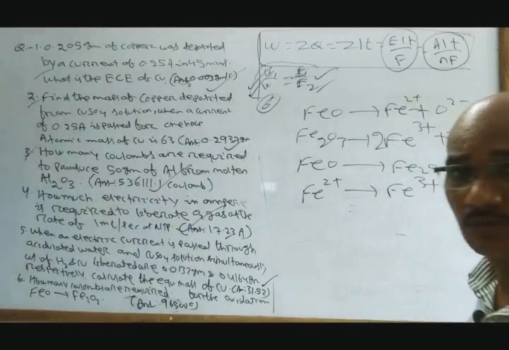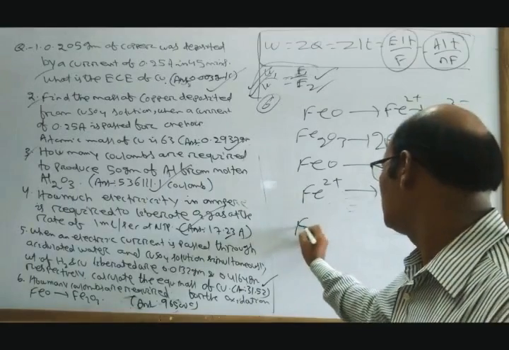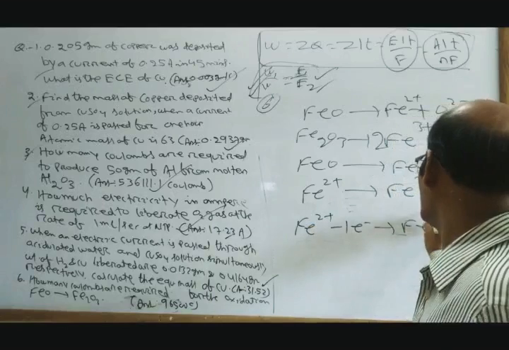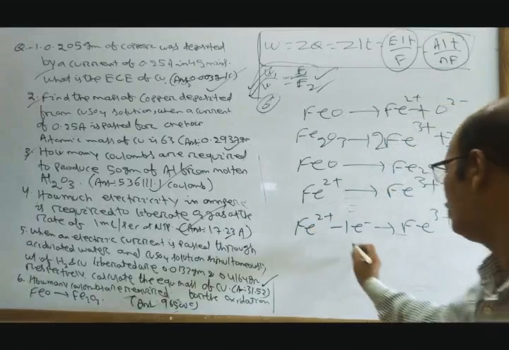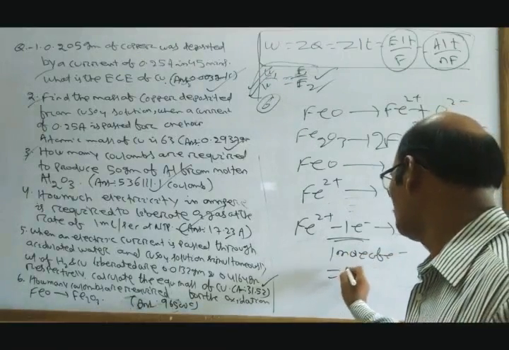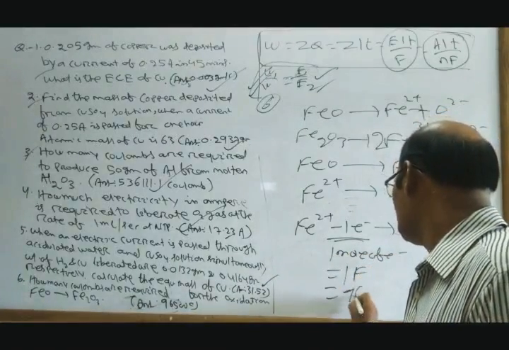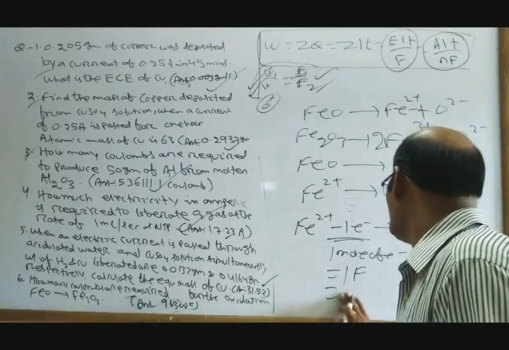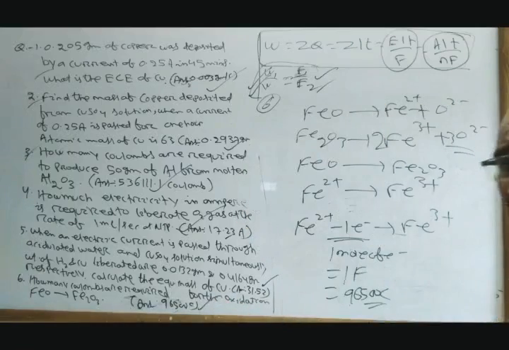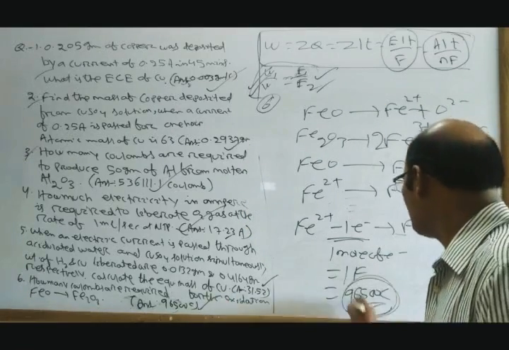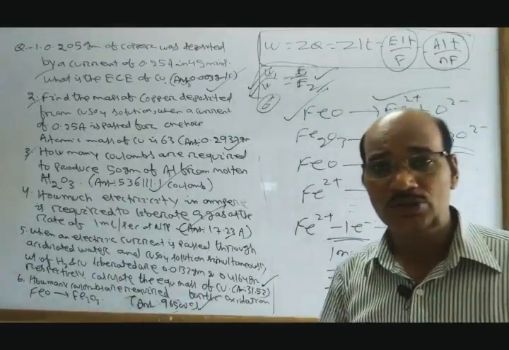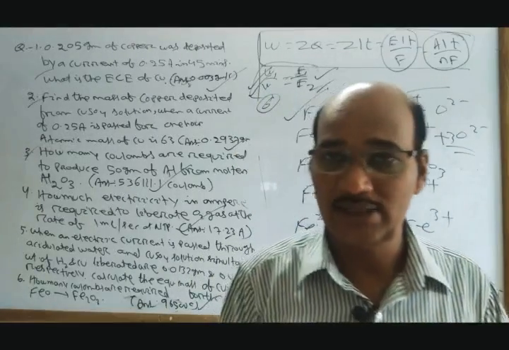So how can you get it? Simply Fe2+ minus 1 electron is Fe3+. That means 1 mole of electron, which equals 1 Faraday, equals 96500 coulomb. So 96500 coulomb of charge is required to convert 1 mole of FeO into Fe2O3. So this is all about first law and second law.